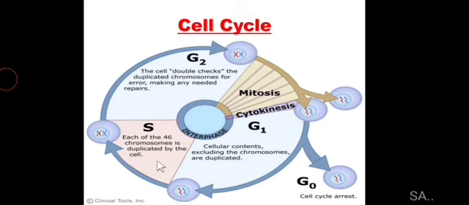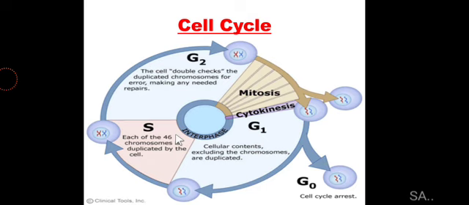Why is it so? Because the cell that is entering the cell cycle is diploid, and at the end of cell division, that is the mitotic division, what will happen? The cell will give two daughter cells, and for that there should be enough material present so that the cell will be normal. So in S phase everything is happening.